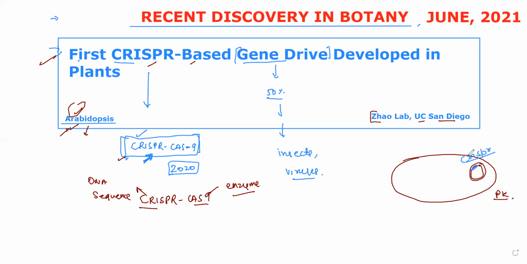These CRISPR DNA sequences protect the bacteria from viral attack. Generally, the viruses which attack bacteria are called bacteriophages. They have DNA as genetic material, and they penetrate their DNA into the bacteria. So bacteria have a system, CRISPR-Cas9, specific DNA sequences and their encoded or associated enzymes, which break down this DNA.